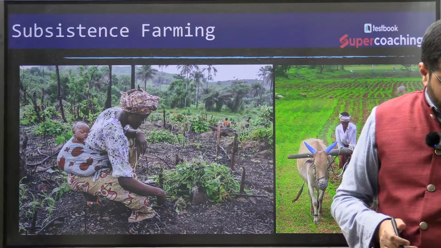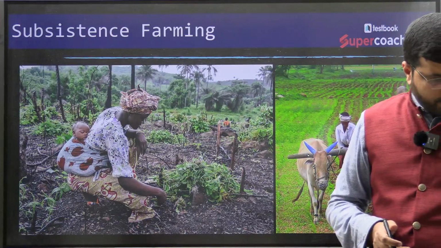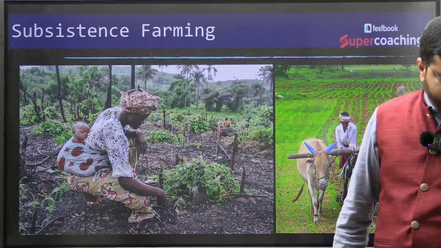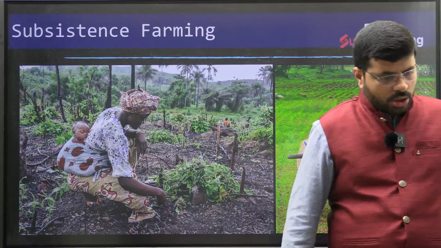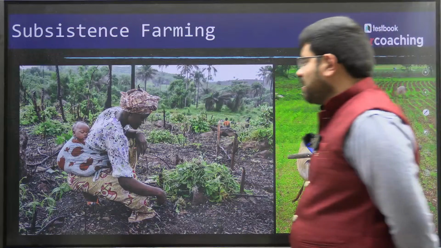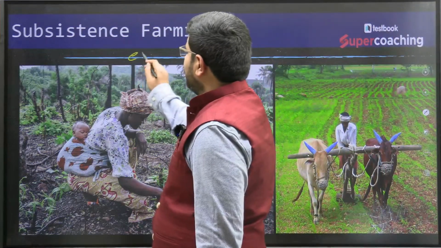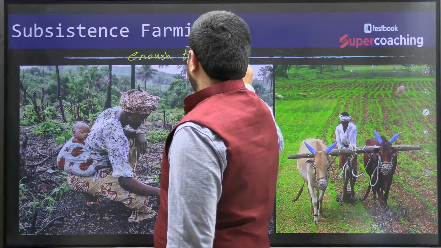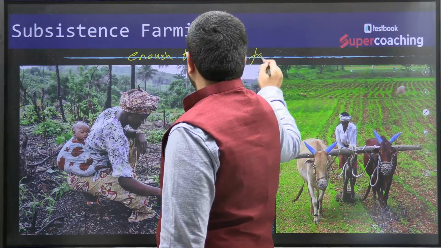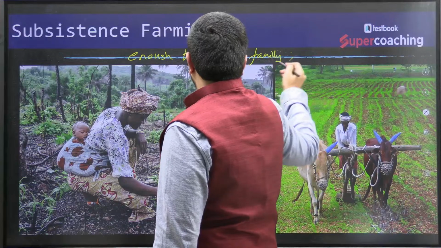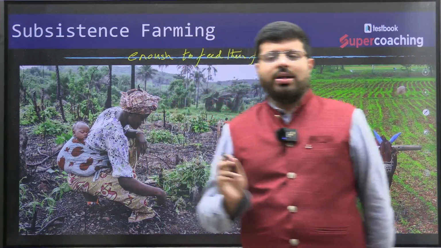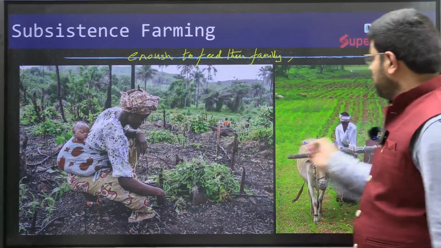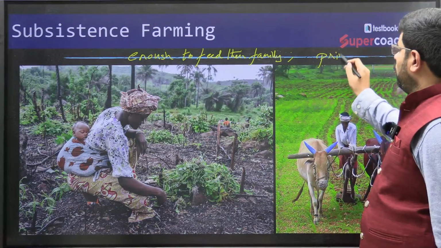Then subsistence farming. As the name suggests, it is enough to feed their family. Not much amount of modern technology, very primitive tools we are using.